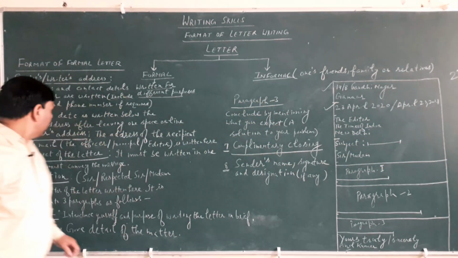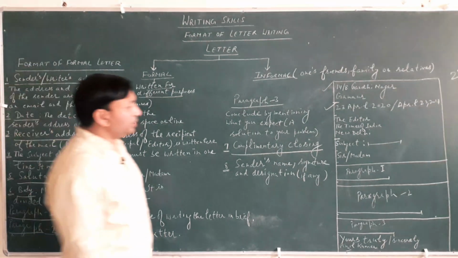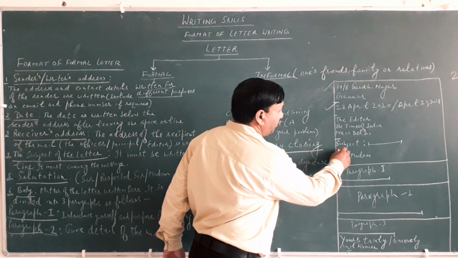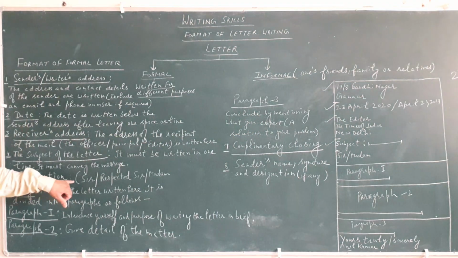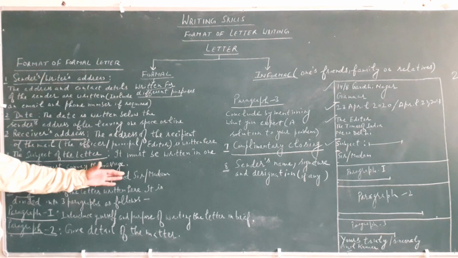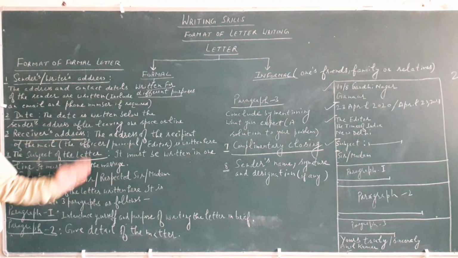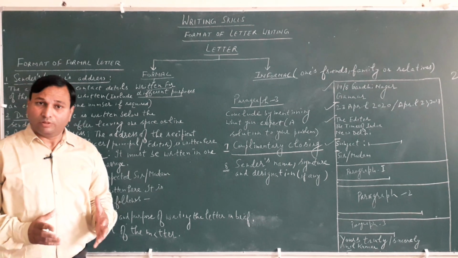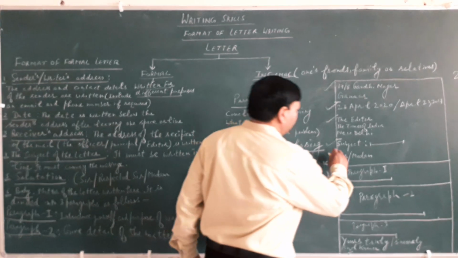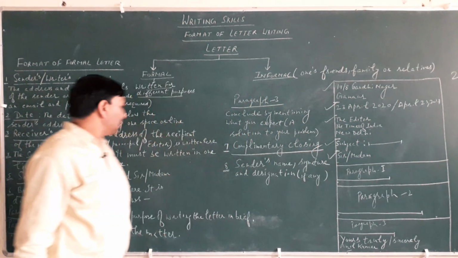Now next point, salutation. After the subject, give one line gap, then our next point is salutation, in which we are going to write sir, or respected sir, or madam. Here I would like to tell you that you may write only sir or madam, because the word sir or madam in itself is a respected word. So in salutation, write sir or madam.